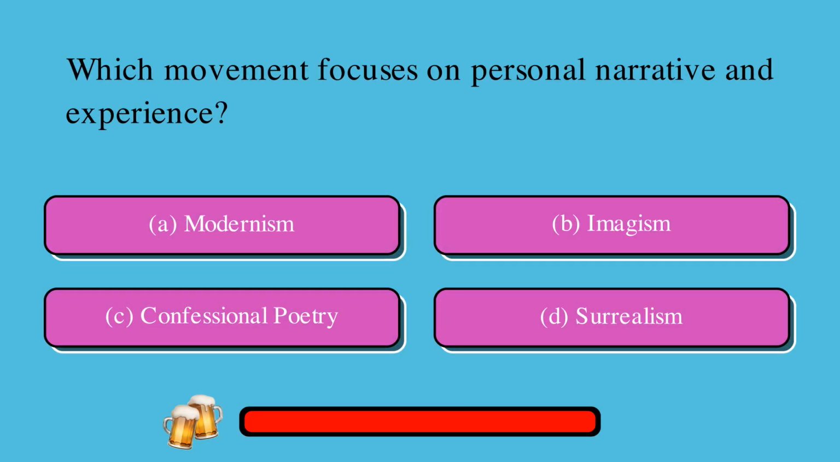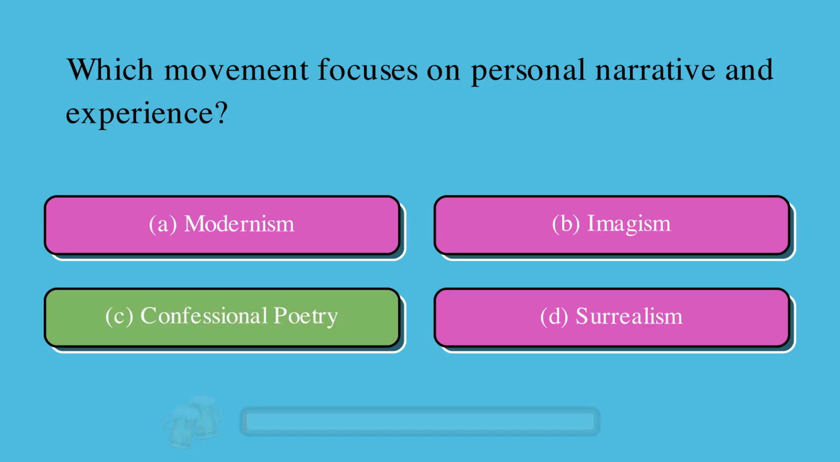Which movement focuses on personal narrative and experience? A. Modernism, or B. Imagism, or C. Confessional poetry, or D. Surrealism? The correct answer is C. Confessional poetry.